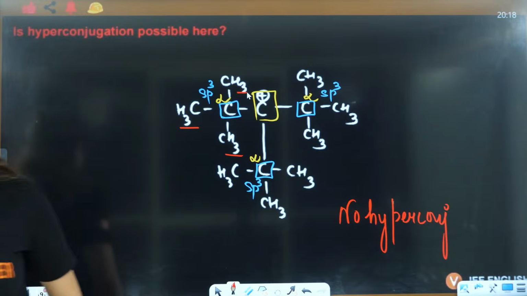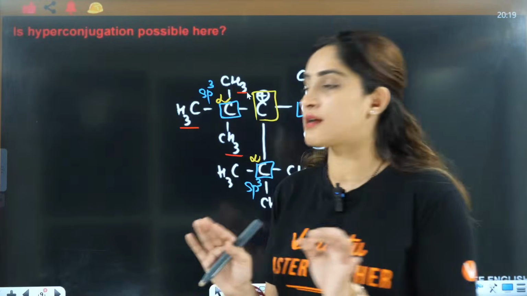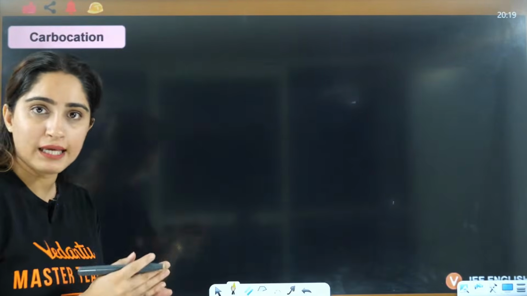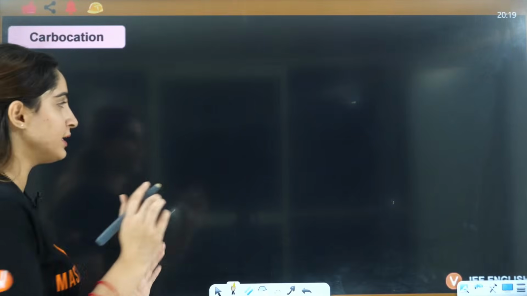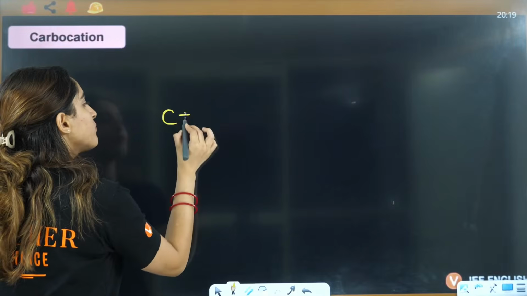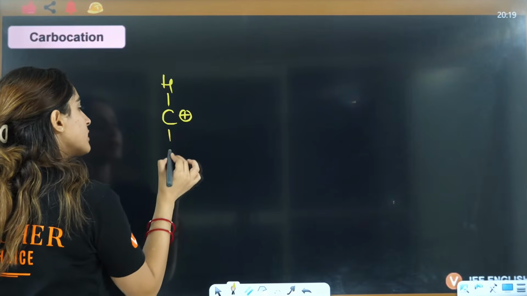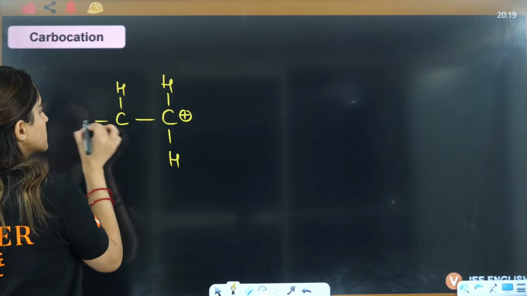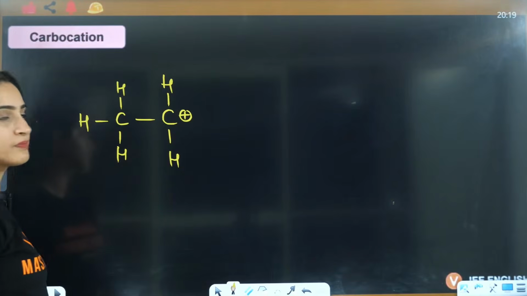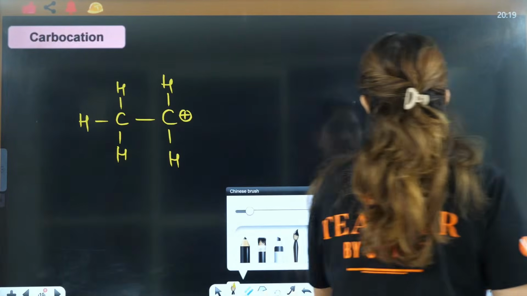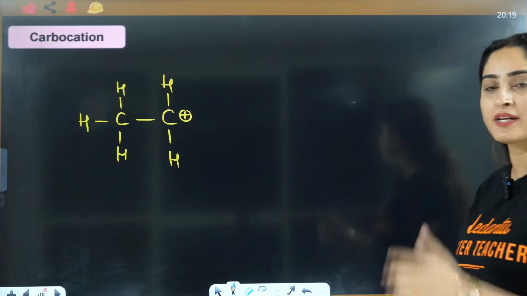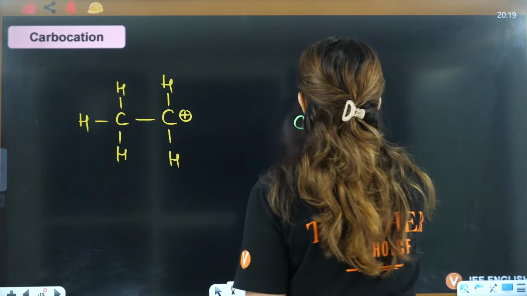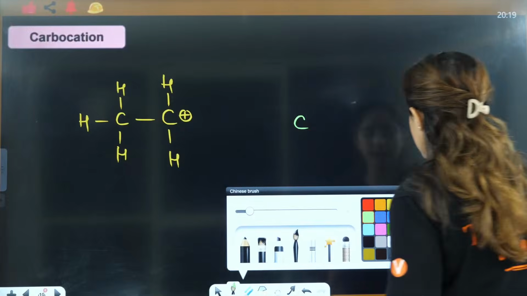Okay. Now, the next part is to draw these structures. Let's draw these structures, students. Firstly, I'll take the example of carbocation. Carbocation means you have a positive charge here. Let's say this is C, and this is H, H, and H. Firstly, we need to understand what kind of transfer is happening here. So what exactly will happen here? I'll just draw the orbital diagram of this one.